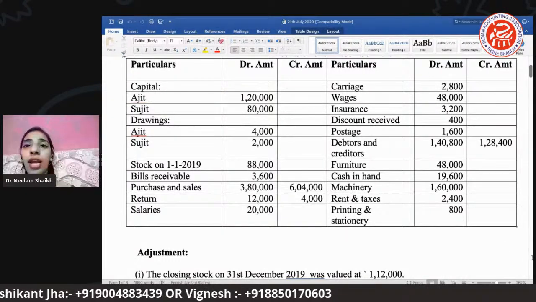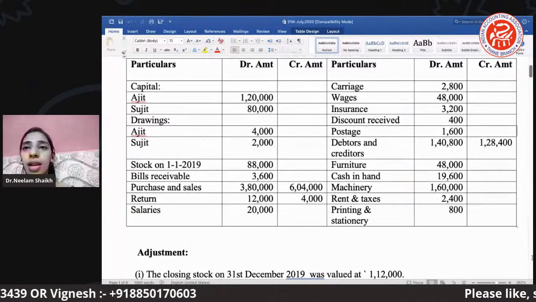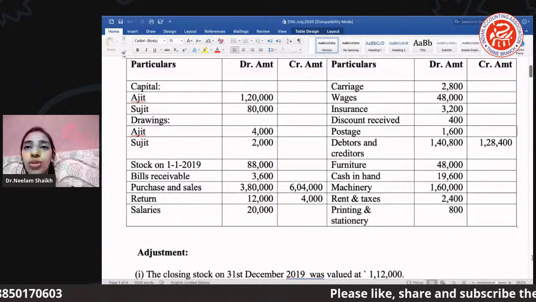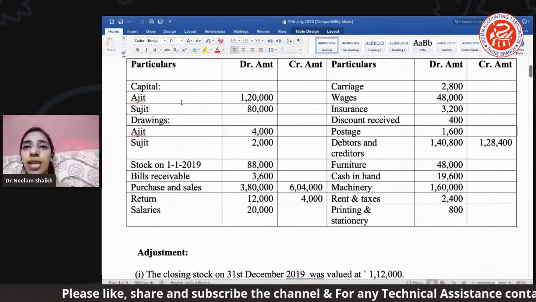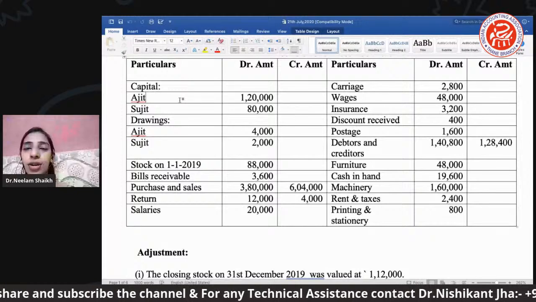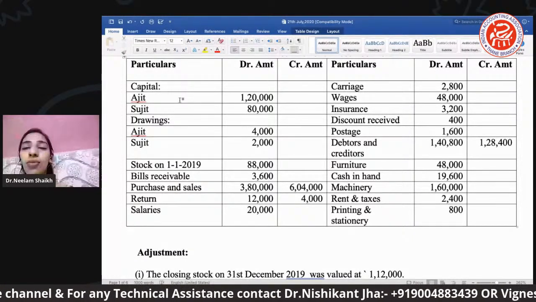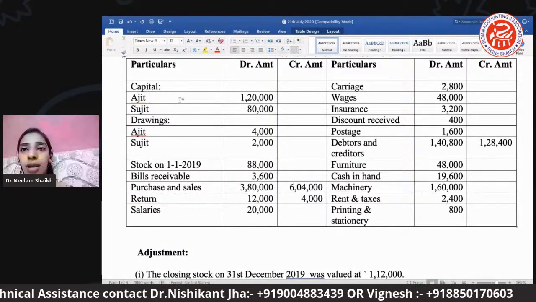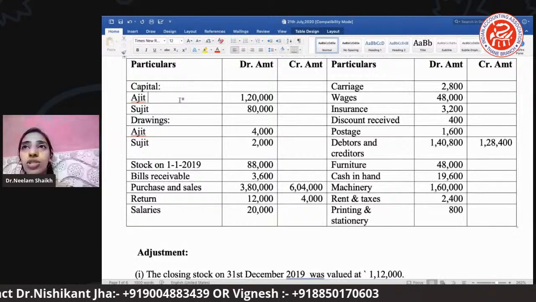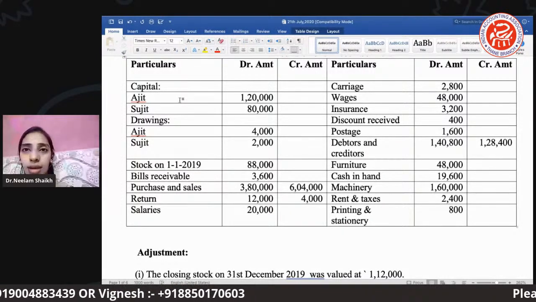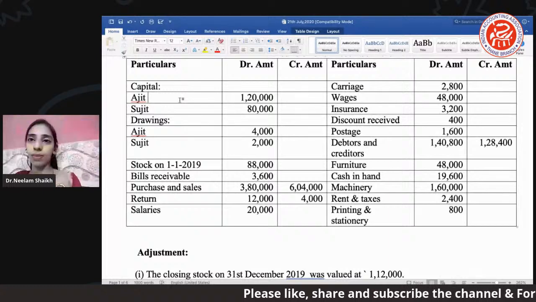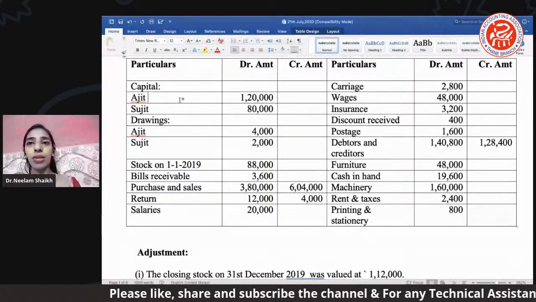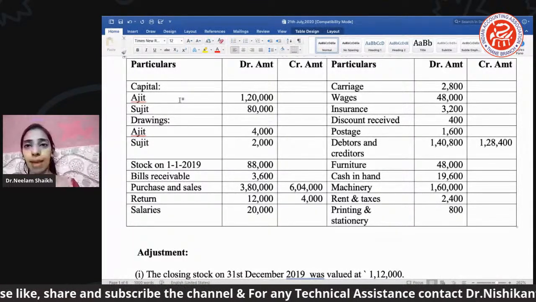Now here you can see the capital. It is mentioned. So capital, where we are supposed to post the capital? Capital usually goes on the liability side of the balance sheet. But here we are preparing a partner capital account, right? So these two, Ajit and Sujit balance will appear in their capital account. Drawing is given. Drawing is usually a part of your partner's capital, so it will appear on the debit side of our partner's capital account.